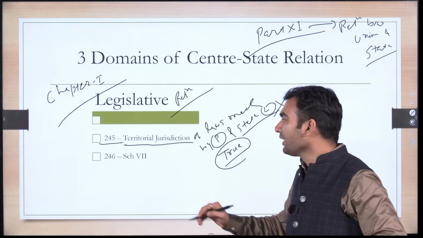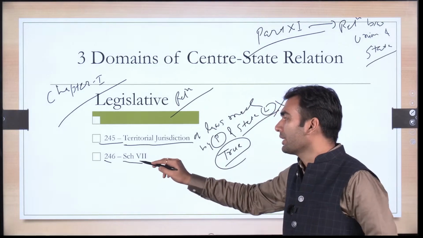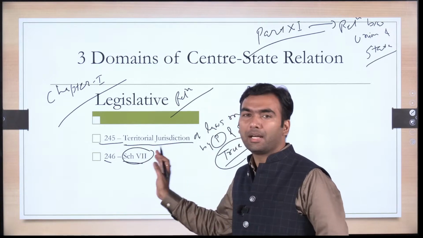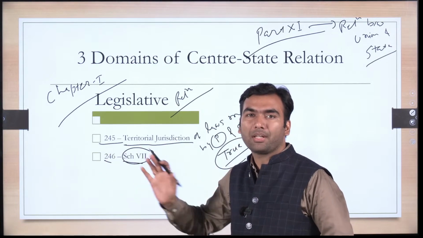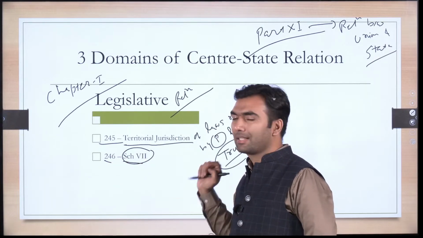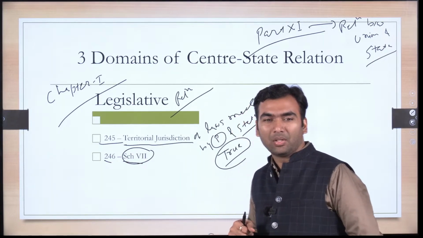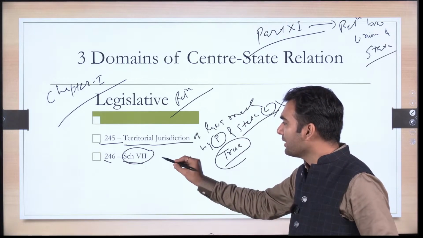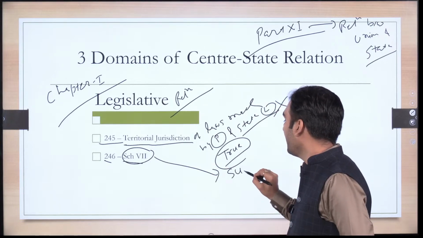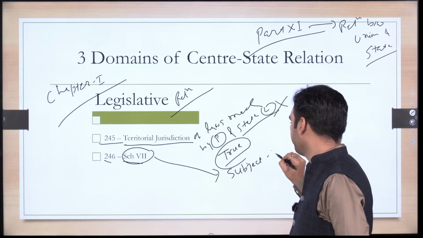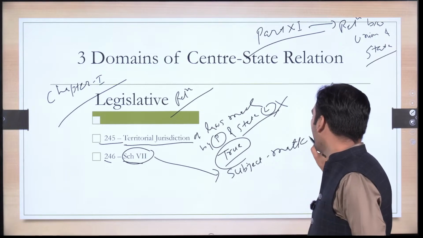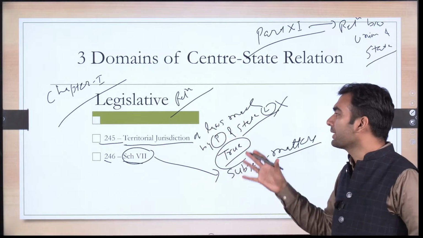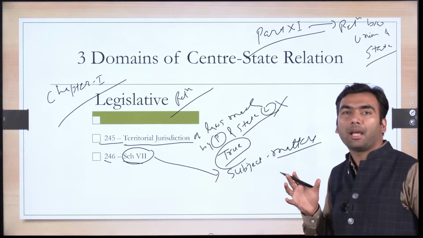Okay. Next is Article 246. Just to memorize it, you can remember it. It has Schedule 7, and the article number has all the even numbers before 7: 2, 4, 6, 7. Okay. Just for the purpose of memorizing it. So this mentions the subject matters on which the two legislatures, parliament and state legislature, can make laws.